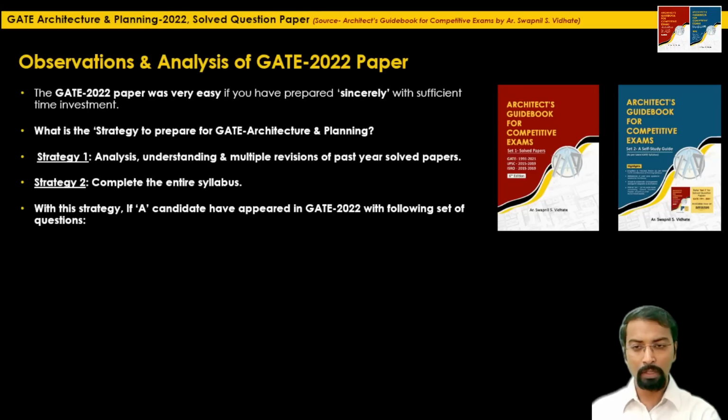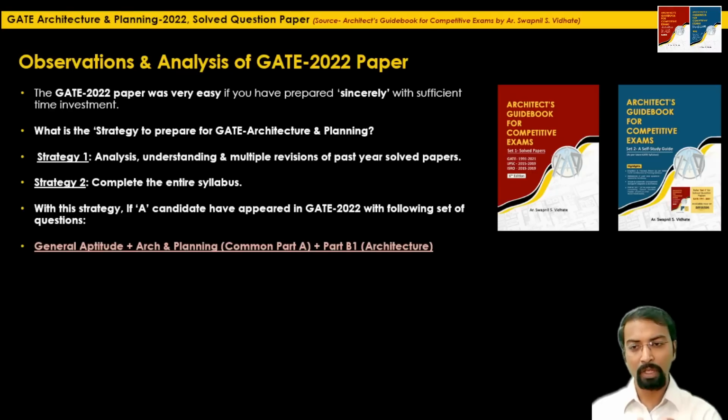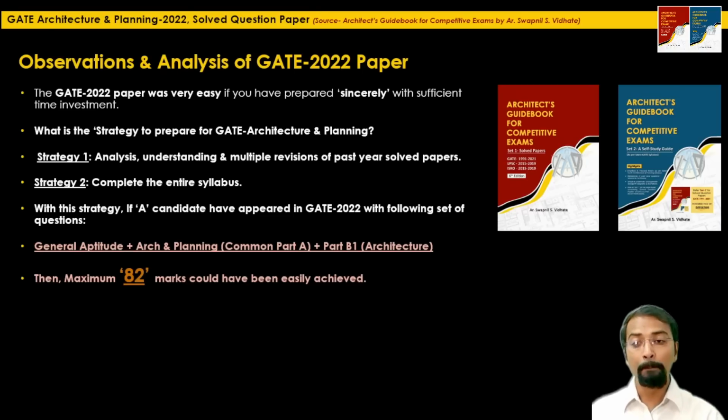But if candidate A has selected general aptitude and architecture and planning, these two parts being compulsory and common for architecture and planning students, and part B1, which is architecture related questions, then according to my analysis of the GATE 2022 paper, a maximum of 82 marks could have been easily achieved.